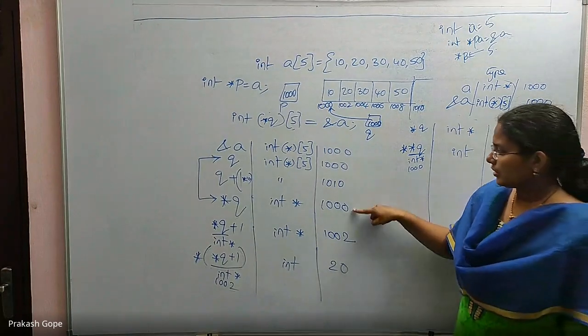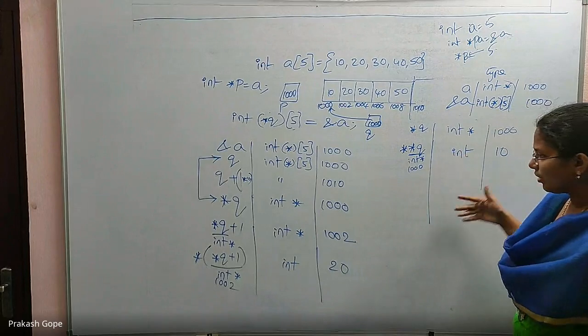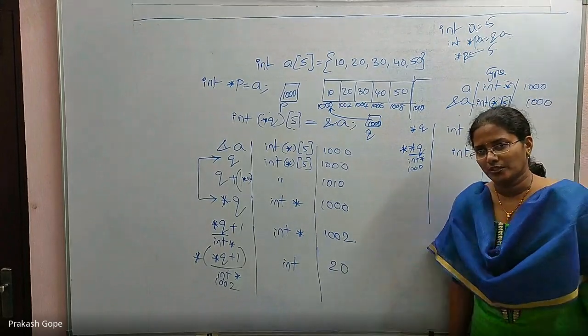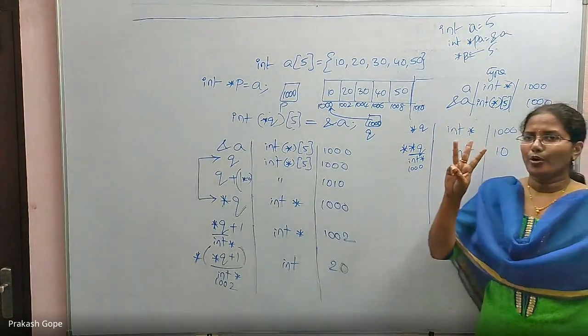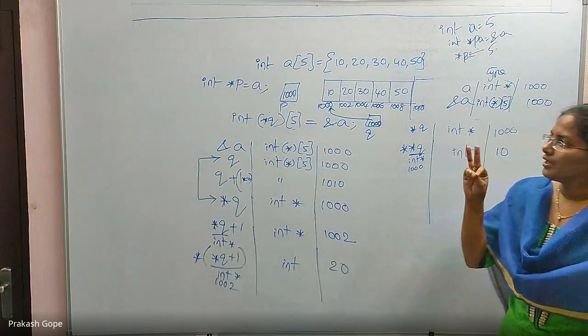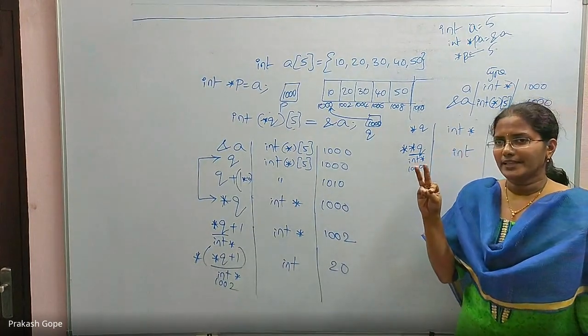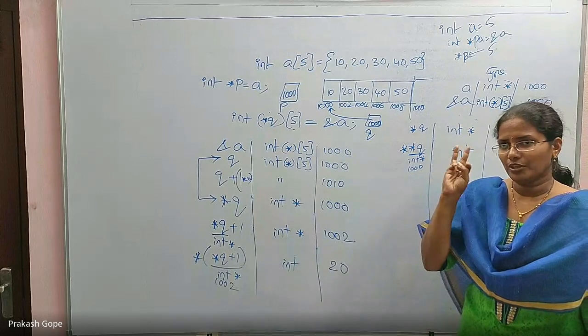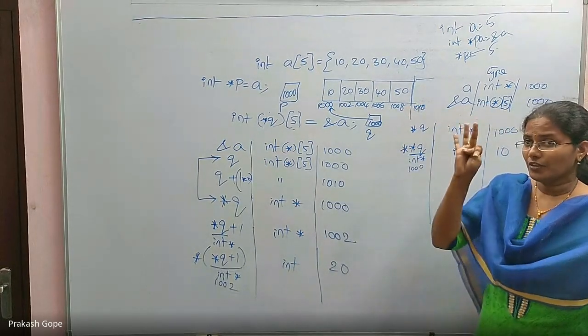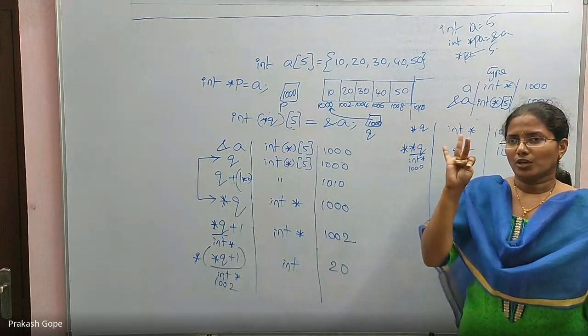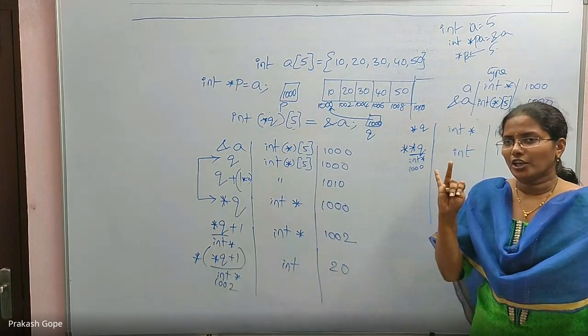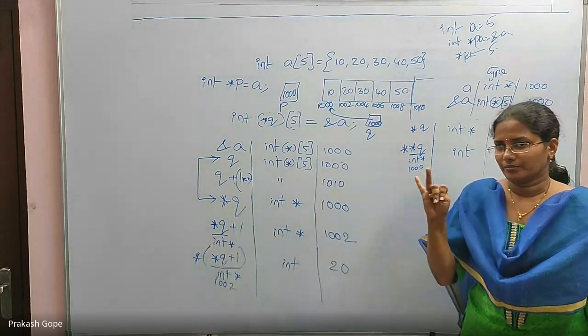If this one thing is clear, all the remaining we have already seen. Only 3 points. First one, the array name always indicates the address of the first element of the array. Second one, by adding an integer to your pointer, the type of pointer does not change.